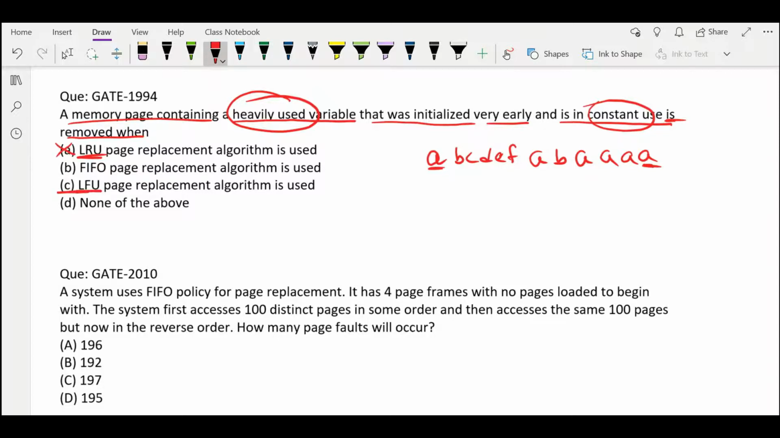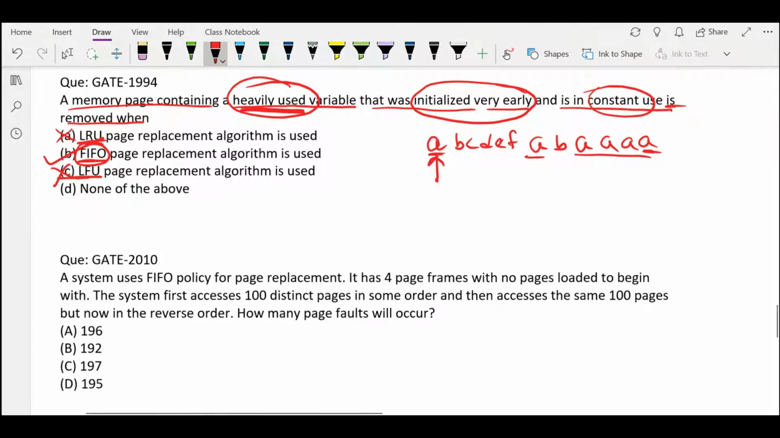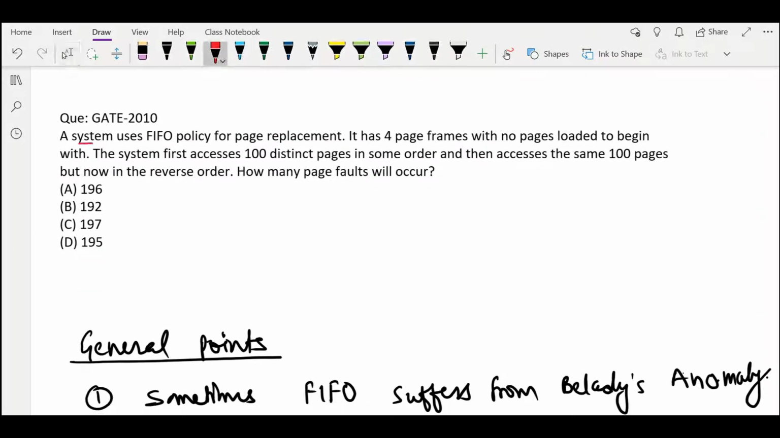Let's talk about LFU. LFU is least frequently used. As in the question it is heavily used, so it is not least frequently used also. So by using LFU also we cannot remove this. And if we use FIFO, then no matter if this A is heavily used or in constant use, if it is initialized very early, then by using FIFO it will be removed. Okay, so it will be removed by using FIFO. So answer is B.